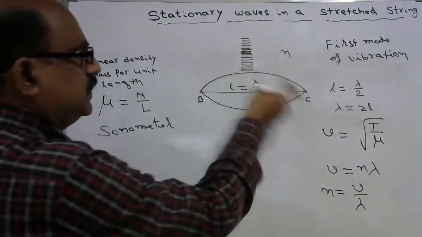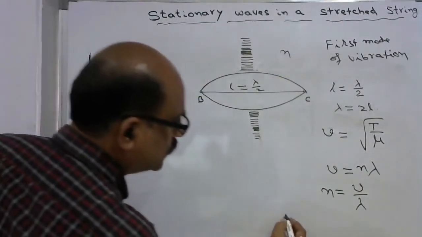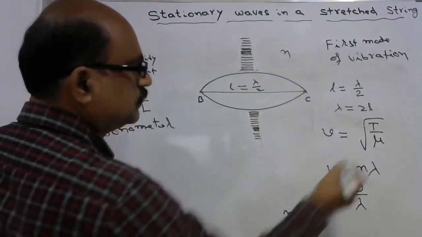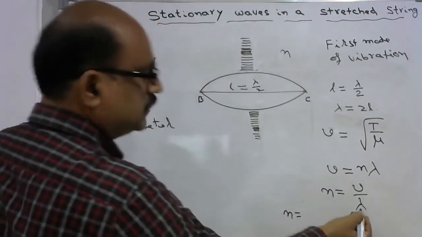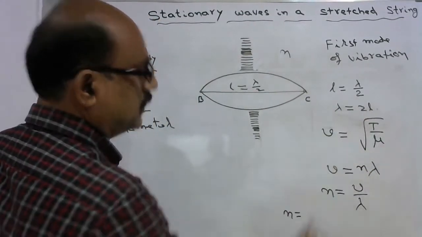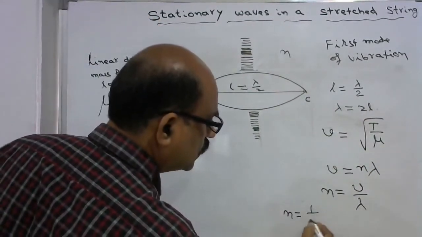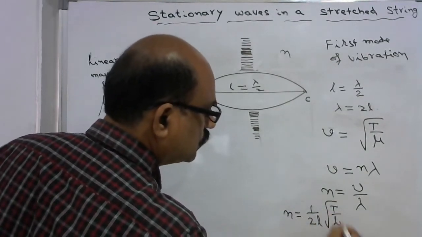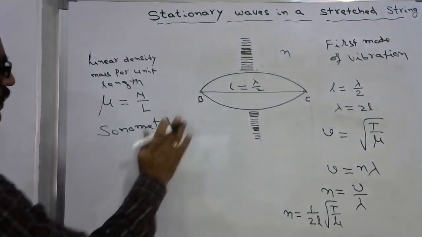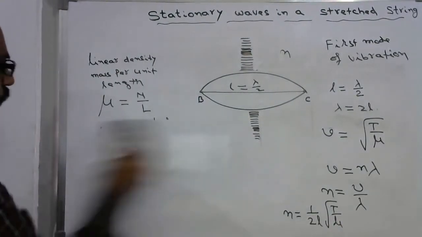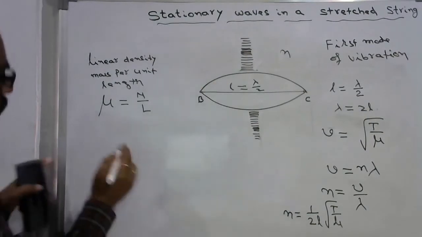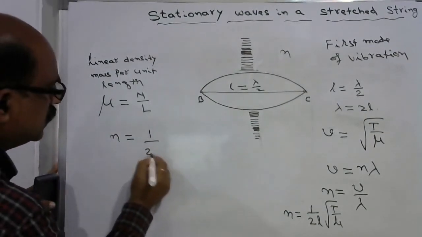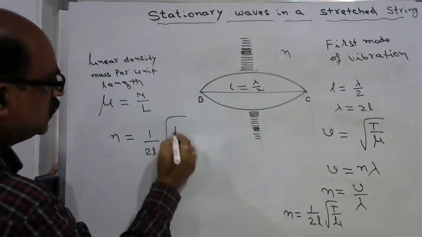Therefore, the frequency of this first mode of vibration n is equal to, instead of V you write down root T by mu, instead of lambda you write down 2L. So we will be getting 1 by 2L under root T by mu. So the fundamental frequency of this stretched string is equal to 1 by 2L under root T by mu.